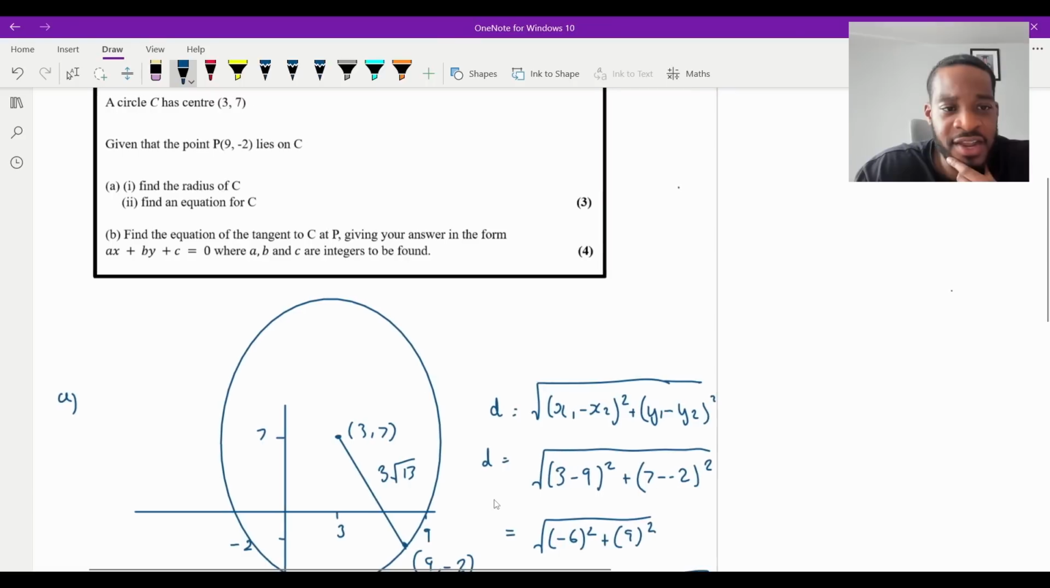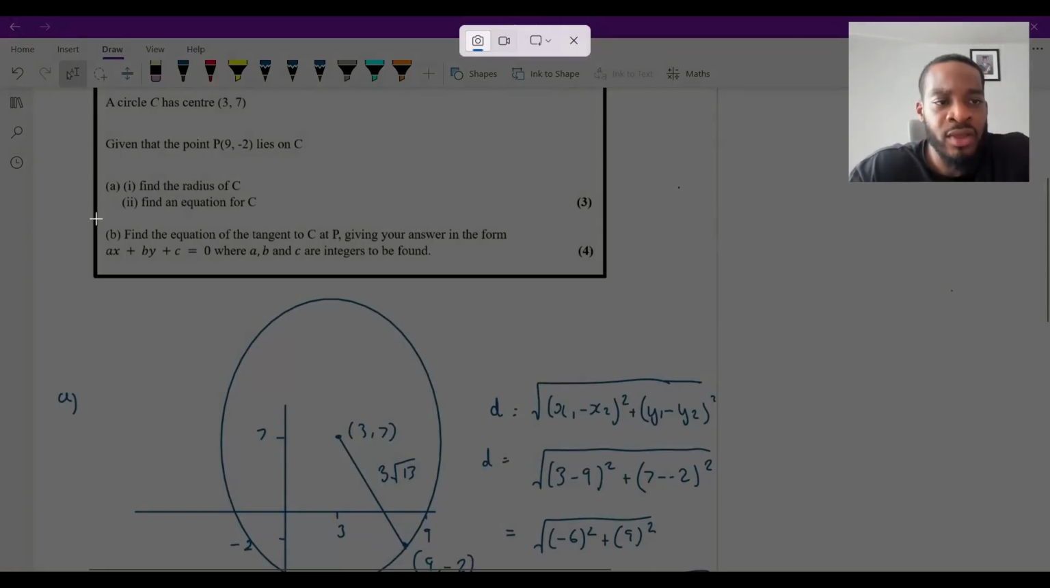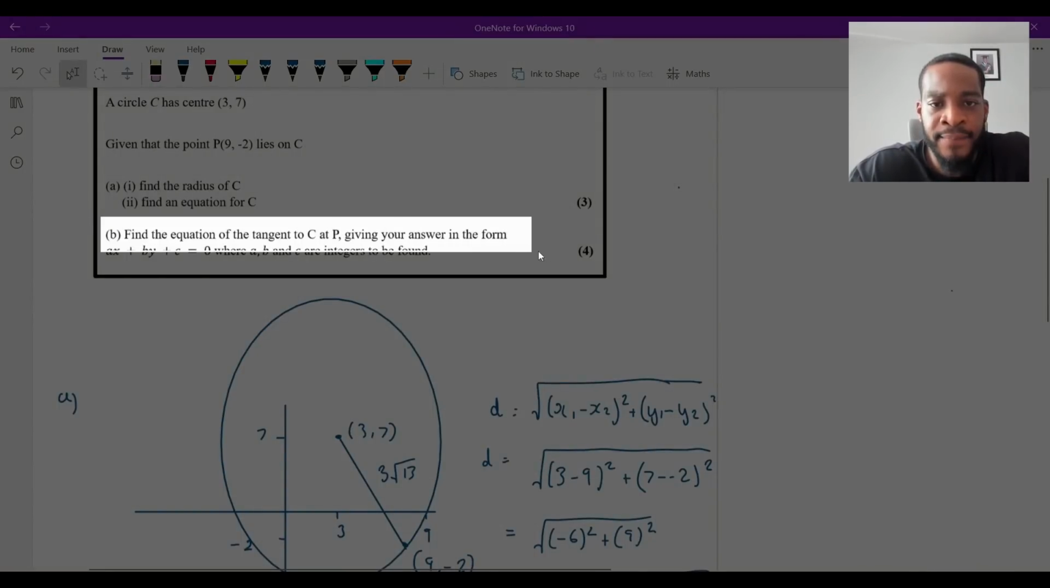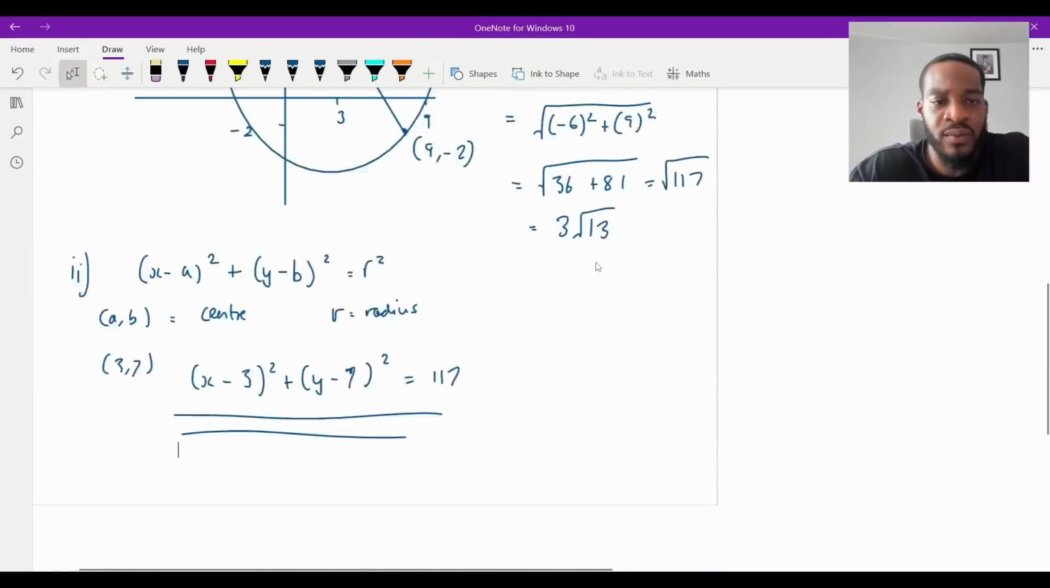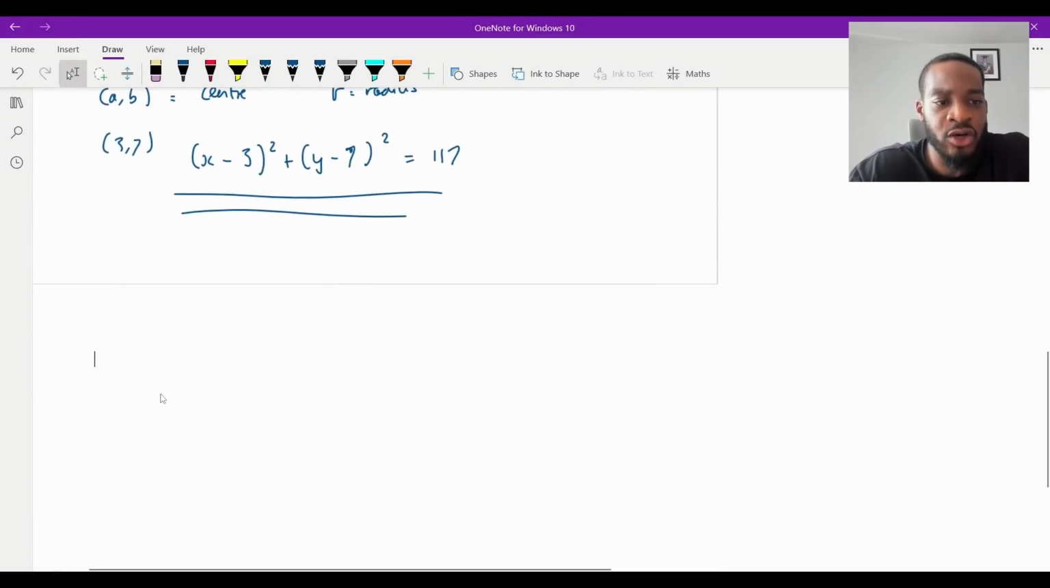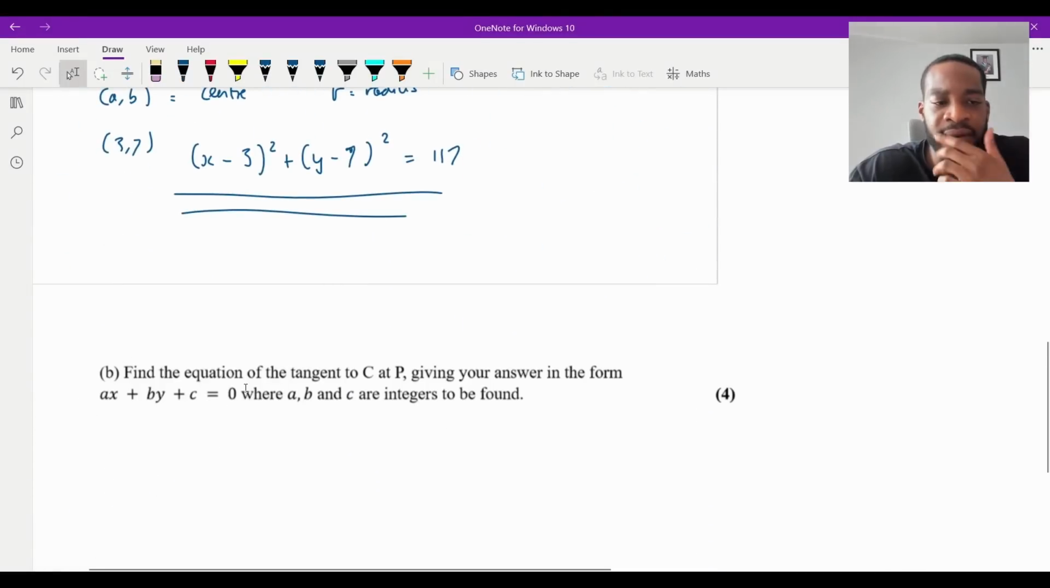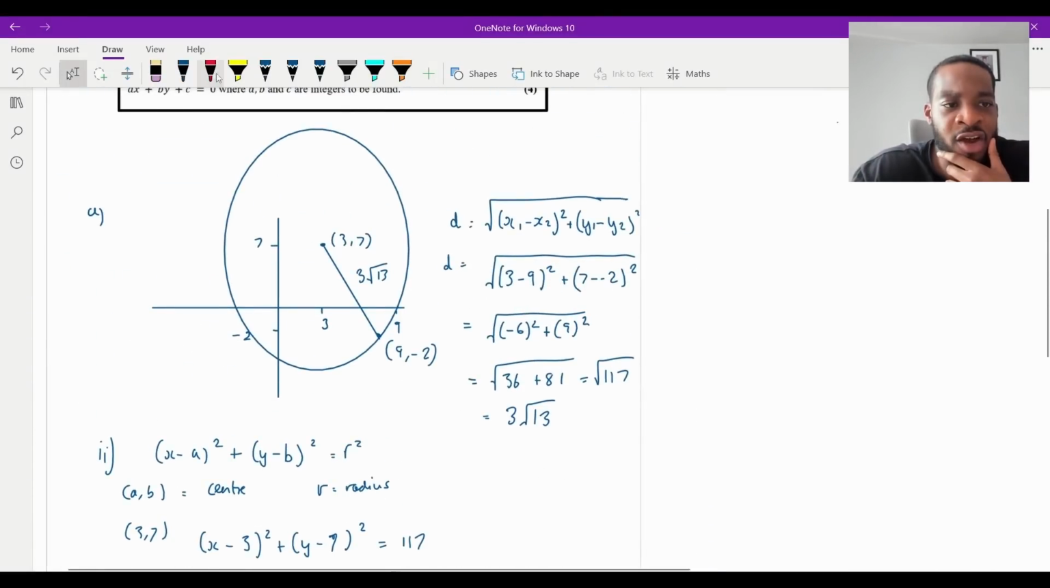What does part B say? Part B says we need to find the equation of the tangent to C at P, giving your answer in the form ax plus by plus c is equal to 0, where a, b, c are integers to be found. So what I'm going to do, let me just grab part B again and just put it underneath so we have it and we can just work with it. So I don't need to keep going up and down. So that's going to be there. And I'm going to get this diagram again because it's very, very helpful when you're doing these types of questions because you can just see the problem now.